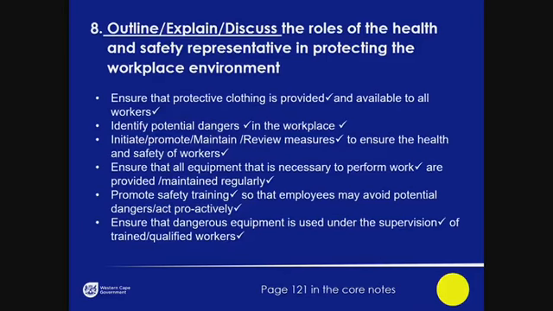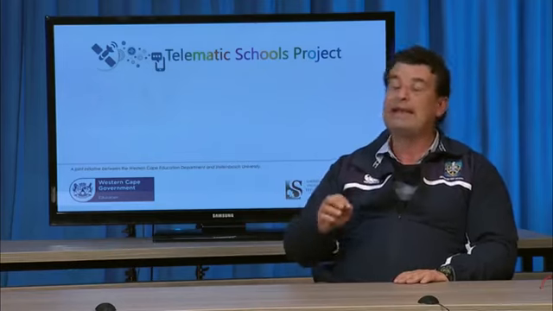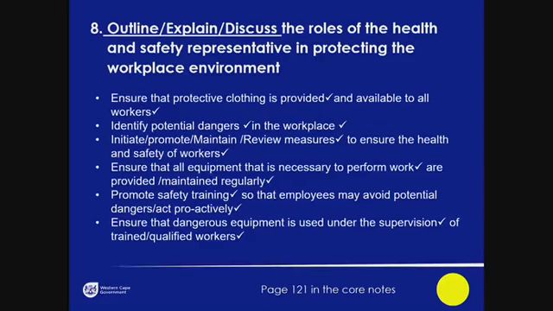Now, guys, a health and safety representative is a person that is not necessarily appointed by management. It's an elected person that looks after the safety in the workplace. Now, guys, the first mistake that people make at the end of the year is they write, instead of ensure that protective clothing is provided, they say he should provide protective clothing. Guys, this guy is just an employee. He does not provide anything. The business provides. And you will see that all of these words is ensure that protective clothing.